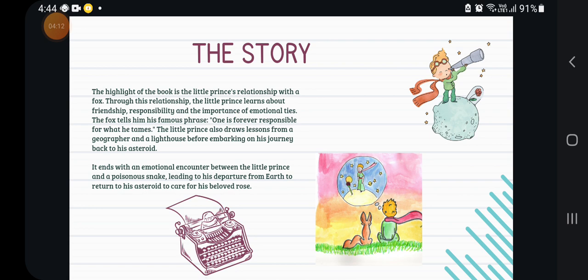And then he learned lessons from the geographer and the lighthouse keeper before embarking on his journey back to his asteroid to encounter the rose. In the end, he has an emotional encounter with the pilot and the snake, leading to his departure from Earth to return to his asteroid to care for his beloved rose.